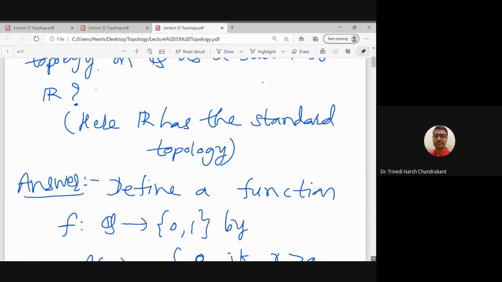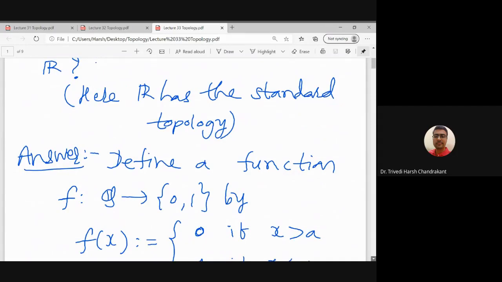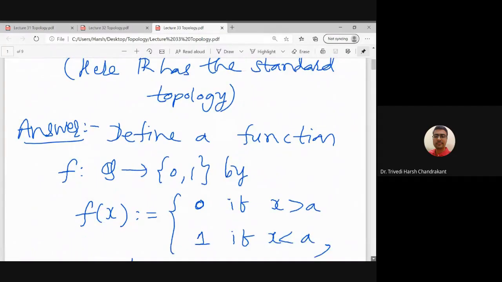So what we will do is try to prove that this set Q is disconnected. To prove a topological space is disconnected, we have to find some function on that topological space Q which takes values in 0 and 1.